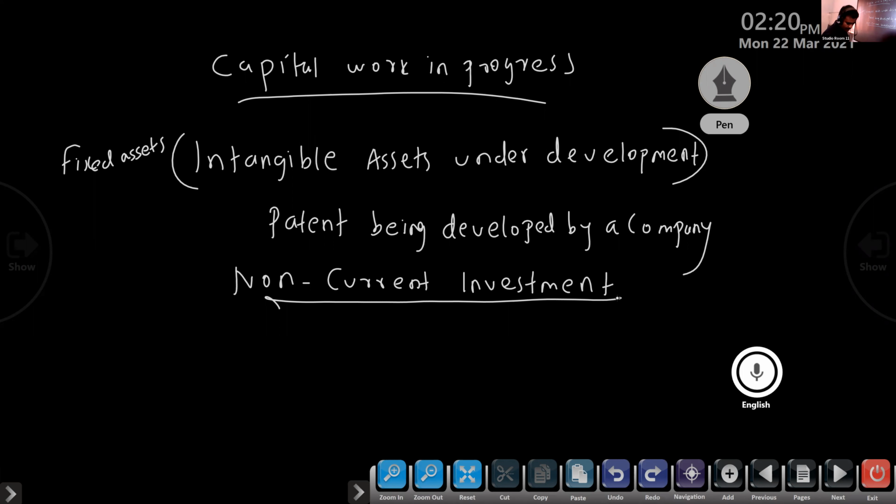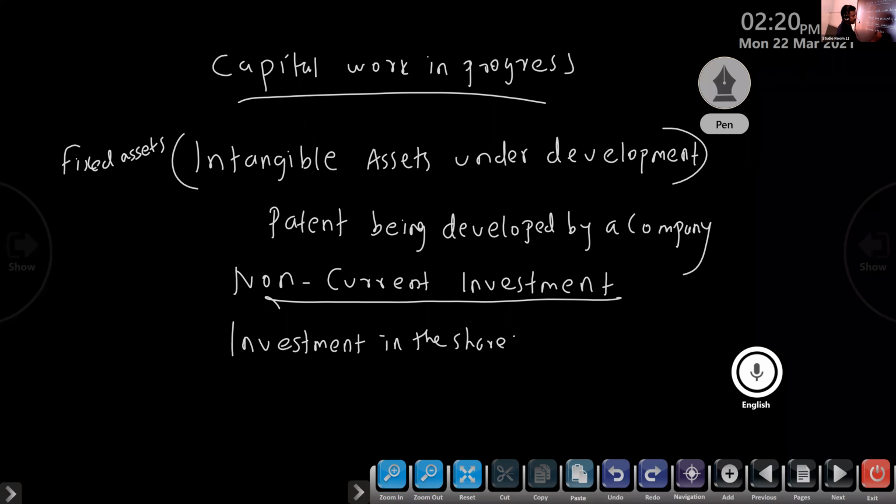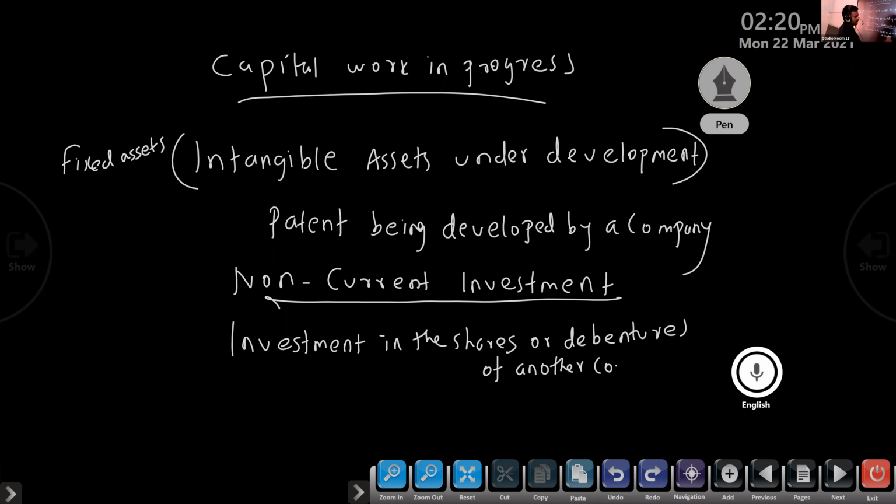If it starts with investment in the shares or debentures of another company, or investment for more than 1 year, it is non-current investment. If the maturity is below 1 year, it is current investment. Otherwise, non-current investment. Normally investment in shares, investment in government securities, anything starting with investment is non-current investment.